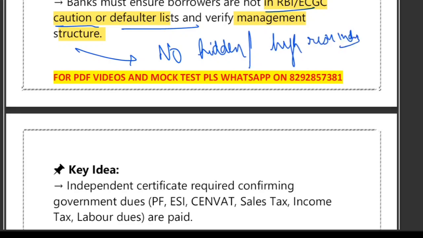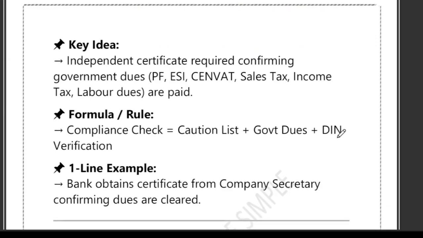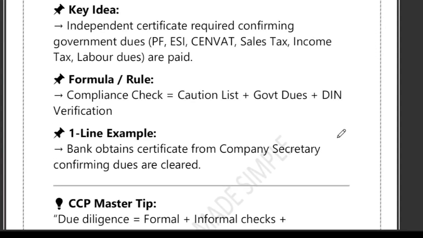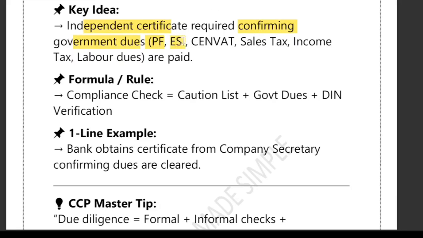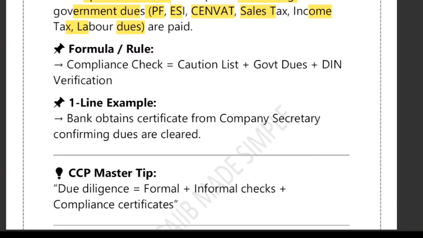So the key idea is that, before sanctioning a loan, the bank requires an independent certificate confirming that all the government dues are fully paid. It includes PF, ESI (Employee State Insurance), VAT, sales tax, income tax, labor dues, etc. This ensures that the business is compliant and not violating any statutory obligation. So the rule is that the compliance check includes caution list, government dues, and DIN verification. One example: the bank obtains a certificate from the company secretary confirming that all the dues are clear.